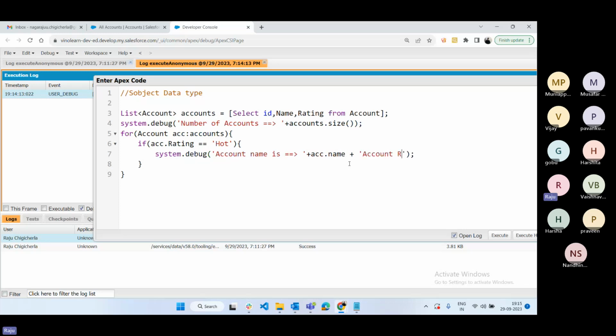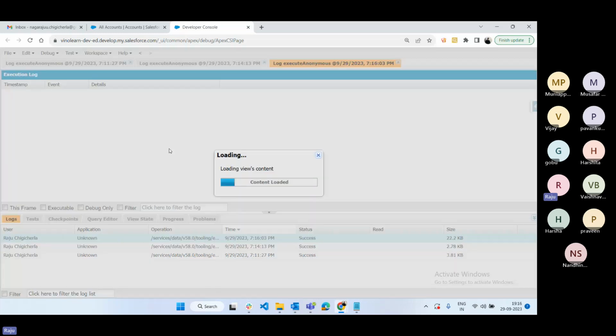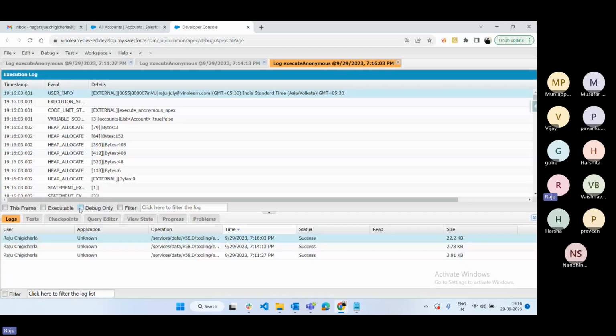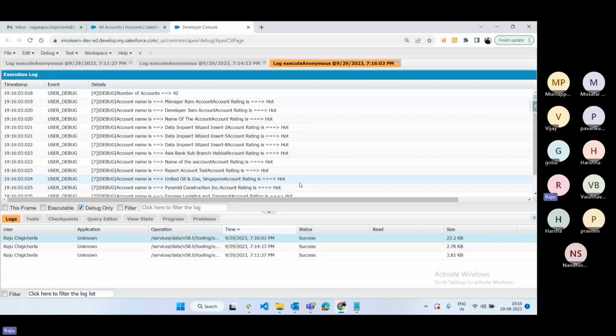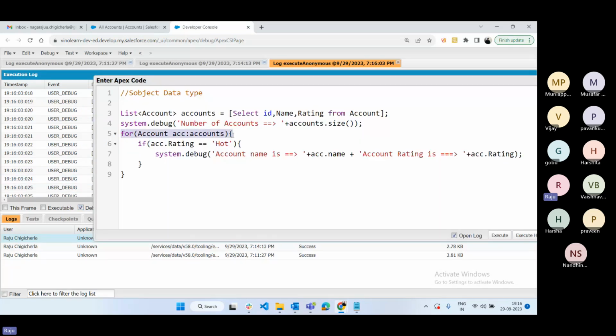Account rating is, again we can use ACC.rating. This is how we can print multiple values. Let's see, the system is going to consider only accounts where rating equals Hot or not. Execute now. If you are not understanding the code also, no problem, you can just understand how to use this for each loop. Remaining things we'll discuss later.